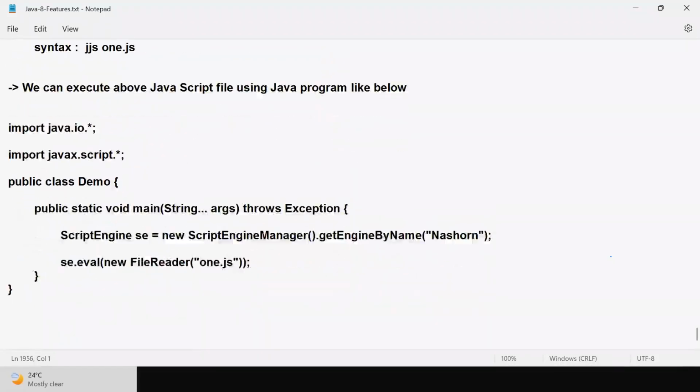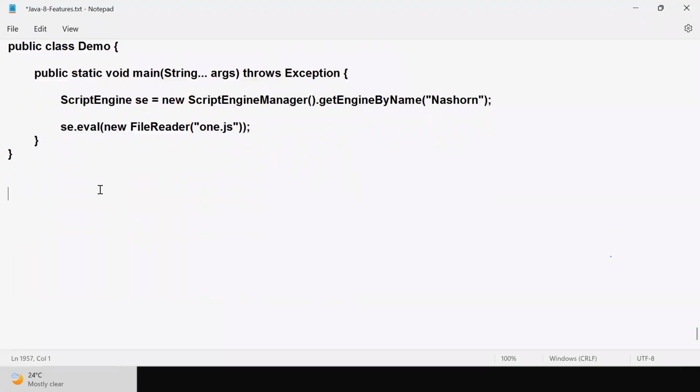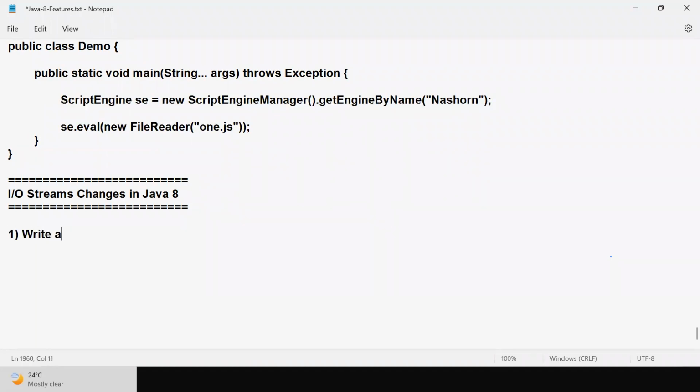And one more thing, guys, in Java 8 they made some changes to IO streams also. IO streams changes in Java 8. Now, before going to discuss this, I will give you one small requirement. Can you guys write the logic for that? Write a Java program to read a file data and print it on the console.